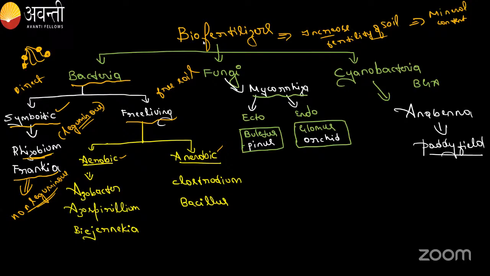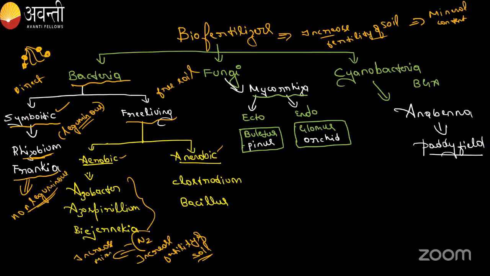Tell me. No, right? How can we live like that? These aerobic bacteria, that is Azotobacter, Azospirillum and Beijerinckia, require oxygen. In presence of only oxygen, it will increase the fertility of soil. Fertility of soil. Okay. Means it will increase minerals, like nitrogen. Okay.